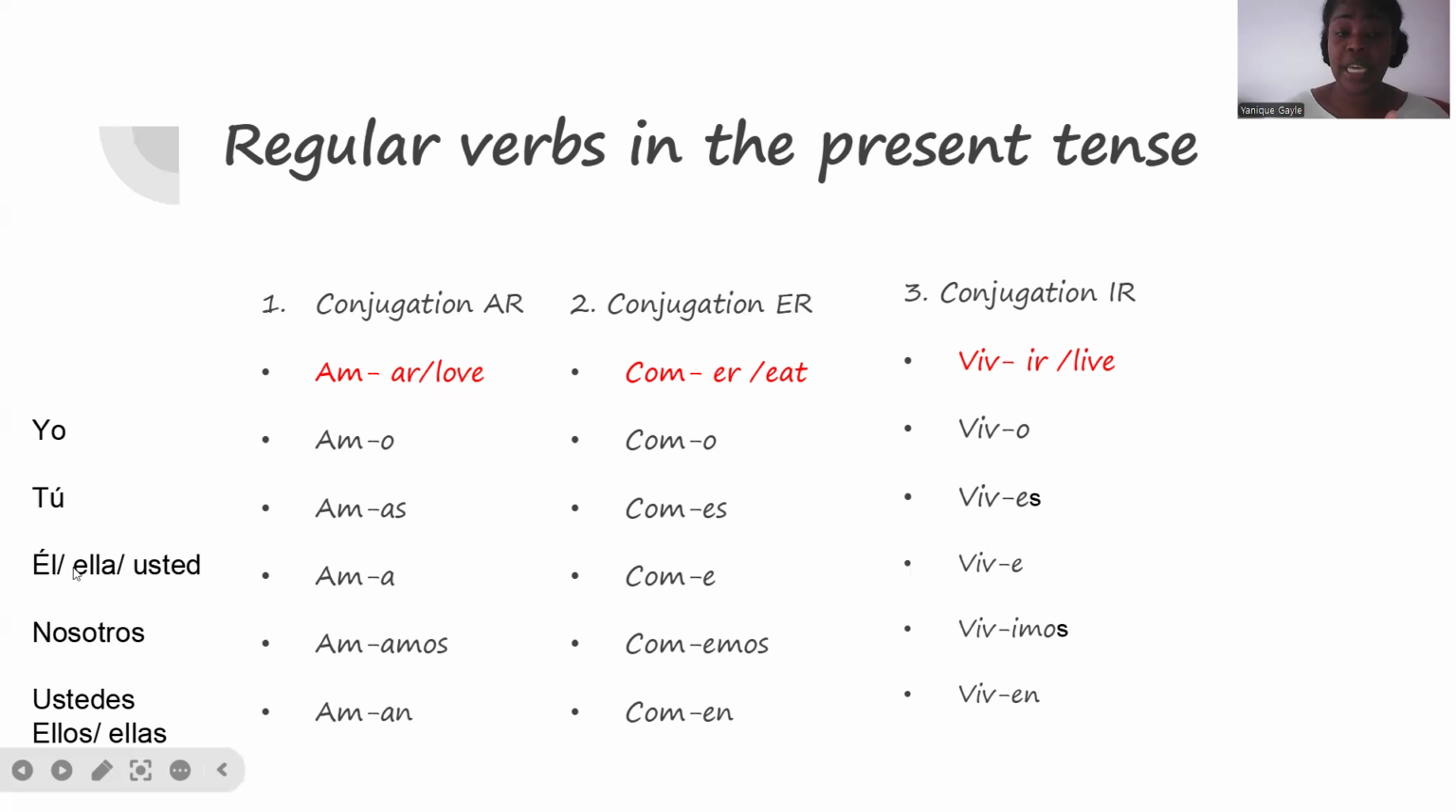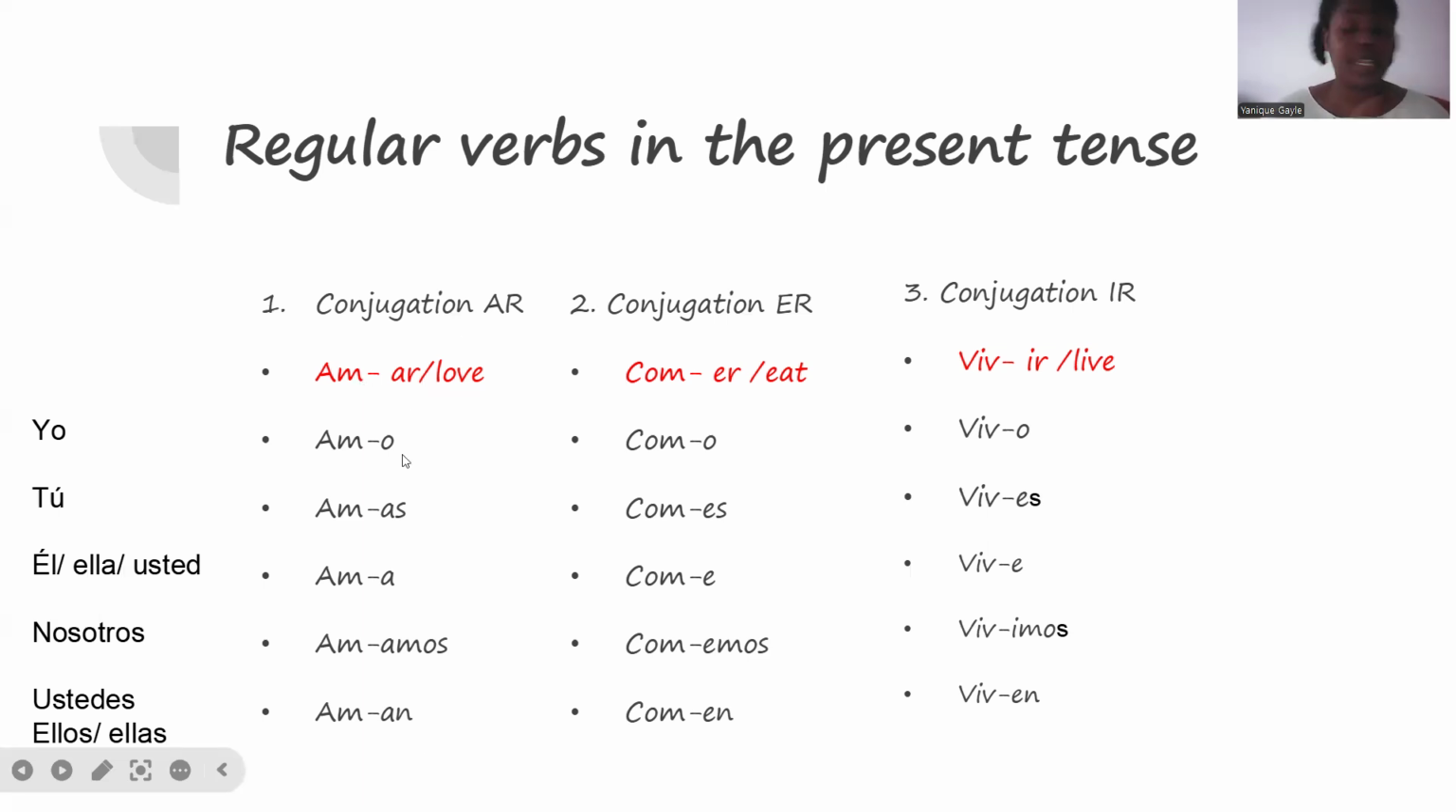Él, which means he, ella, she, usted, formal, you, when you're talking to an adult, we say ama. So we're going to add A. Nosotros amamos. The same, we remove the AR and we're going to add amos. Ustedes, so you guys, plural. Ellos, referring to plural male or referring to men. Ellas, referring to women. Aman. So we remove the AR and we add AN.